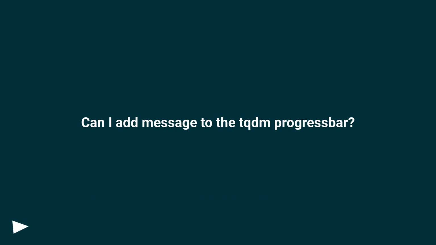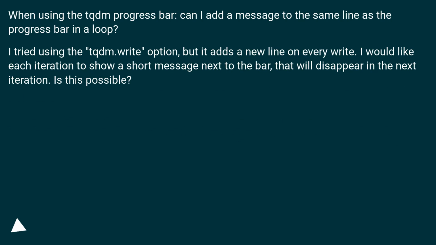Can I add a message to the tqdm progress bar? When using the tqdm progress bar, can I add a message to the same line as the progress bar in a loop? I tried using the tqdm.write option, but it adds a new line on every write. I would like each iteration to show a short message next to the bar that will disappear in the next iteration. Is this possible?